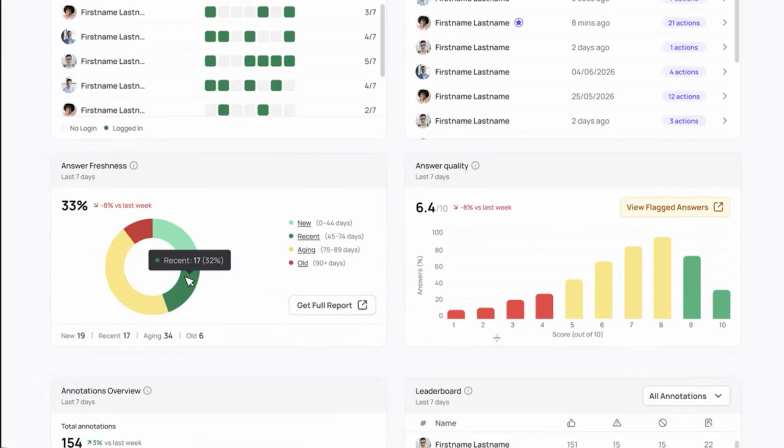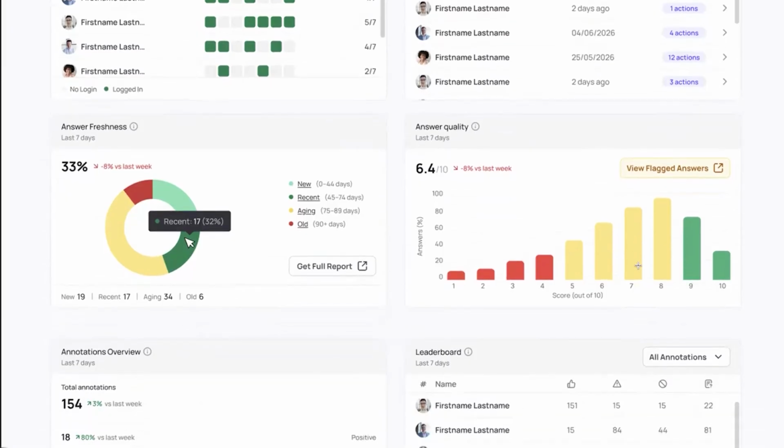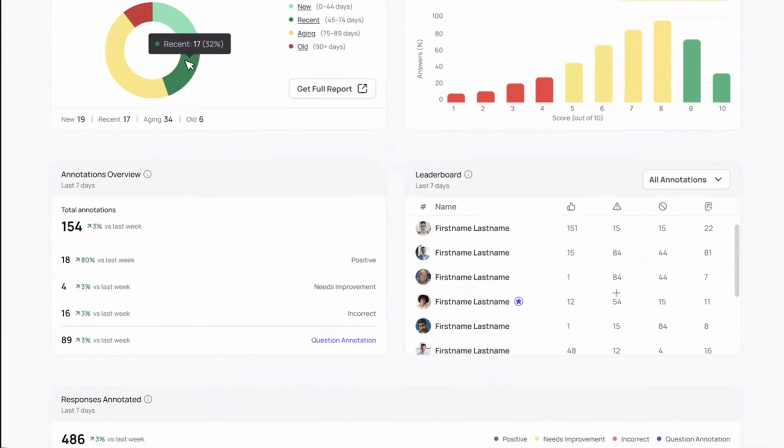And then we ultimately have our answer coach, our answer grader, that's going to be looking at the number of answers that you have added or augmented manually, and making sure those are at least a 5 or better, just to make sure they are differentiated and you can have the same type of confidence that a human colleague would in delivering them. We are going to bring to light the number of annotations.